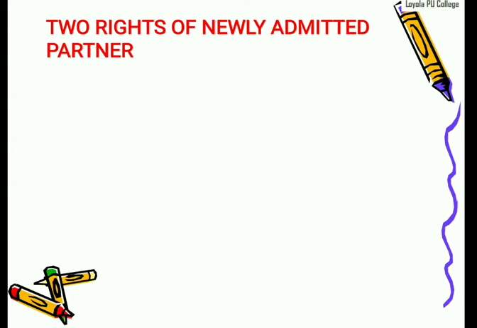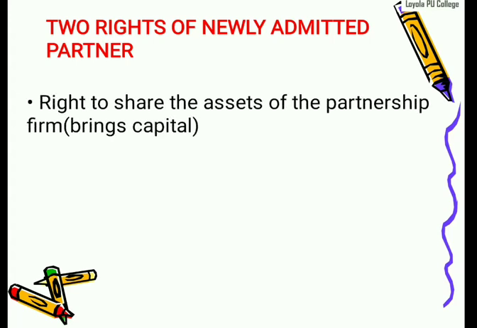Even last year they asked the 2 marks question: write any 2 rights of a newly admitted partner. So any guesses? Okay, so first one, the right to share the assets of the partnership firm when the new partner brings in capital. It means the right to share the assets of the partnership firm. The firm's assets we should distribute to all the partners as per the ratios.